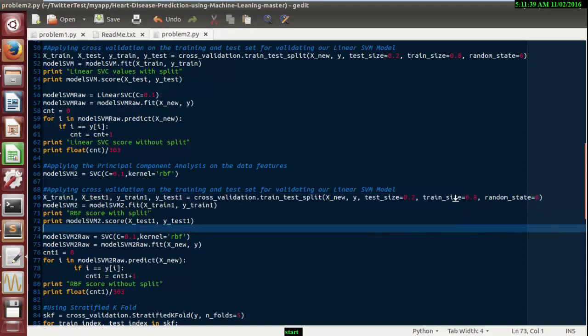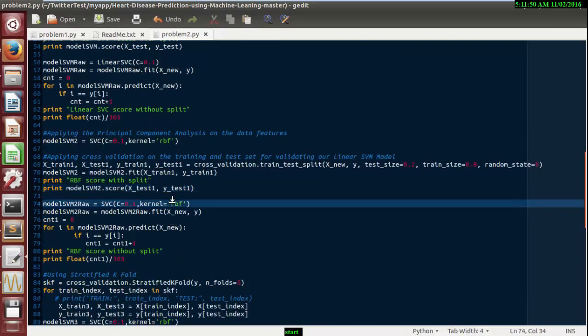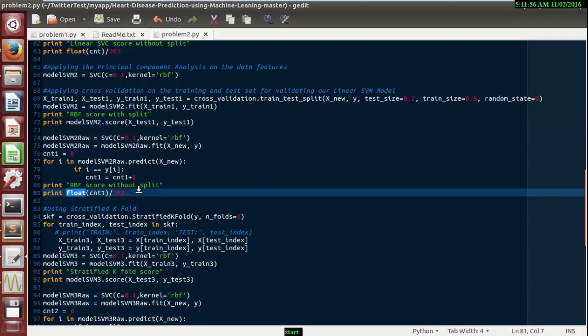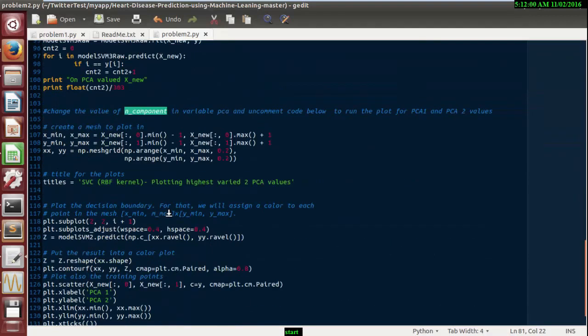We have used 80% of the data for training and 20% for testing. The model we have used is support vector machine, and the kernel type is RBF. Let me run the program.